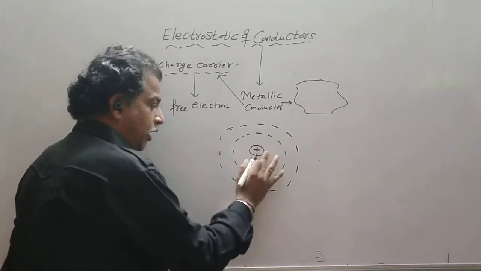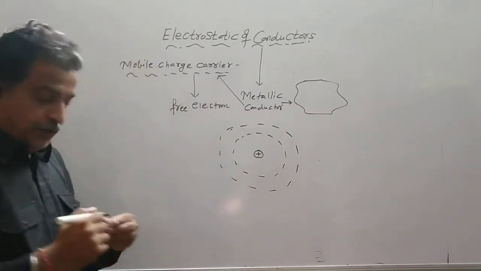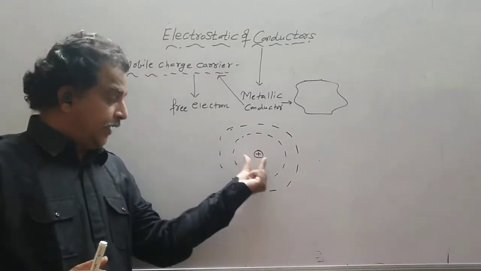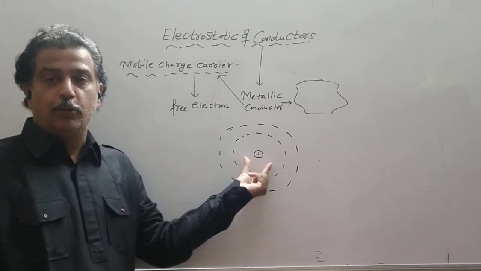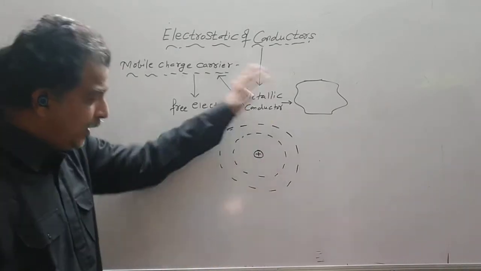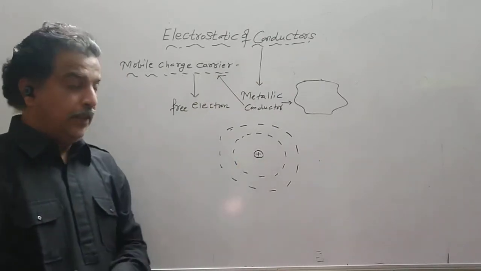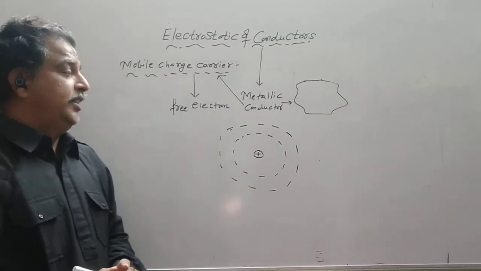This is the general nature of an atom. All the positive charge is concentrated at the center, which we call the nucleus. The nucleus consists of protons and neutrons, and all the electrons revolve around the nucleus.